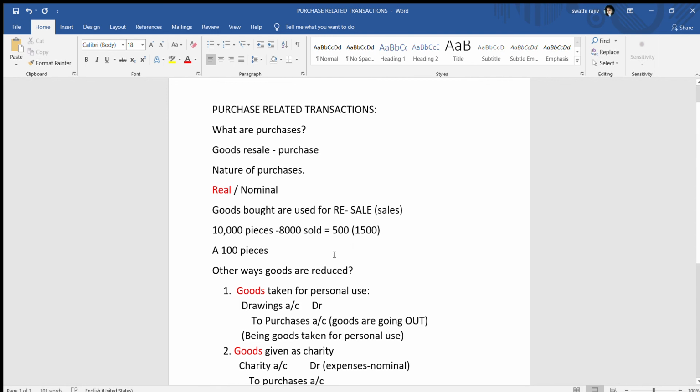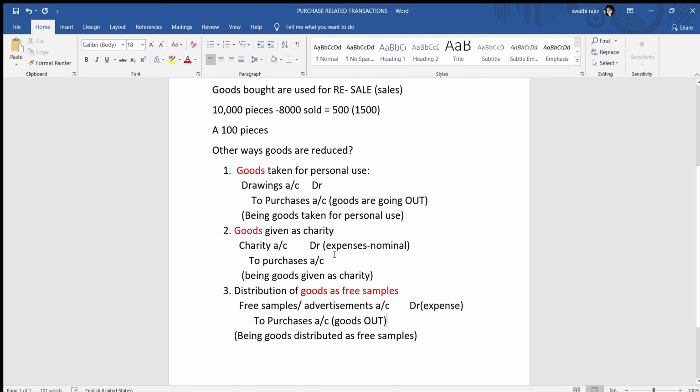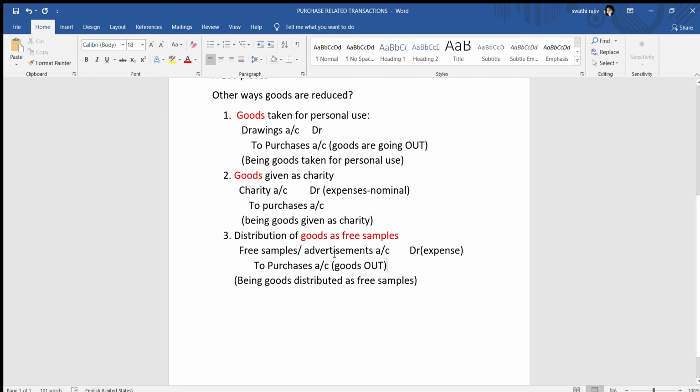And I think we have covered mostly all. It is either for personal use or charity, free samples, any of these things, where goods come down. And another one is loss in transit. Again, your goods are coming down. That again, I have explained in another audio.